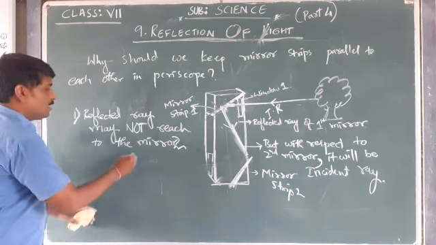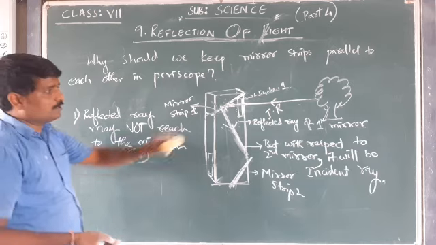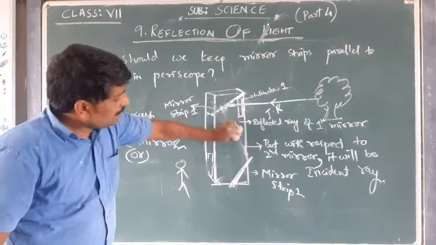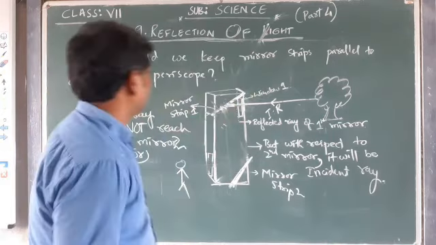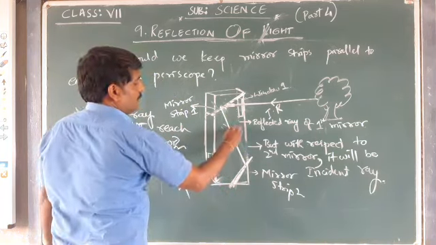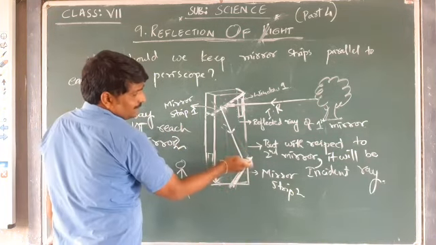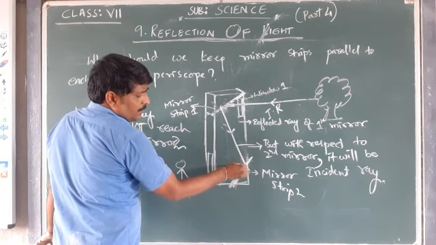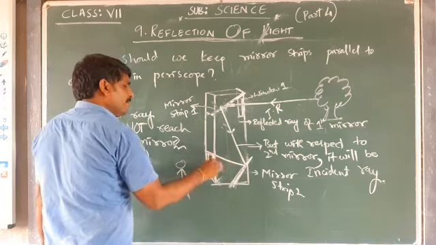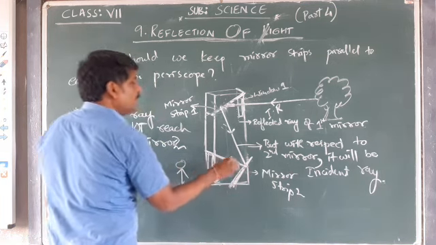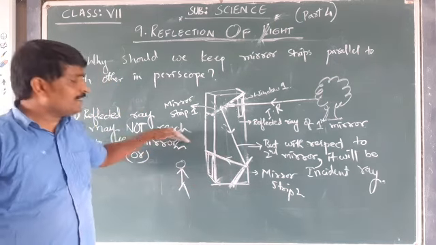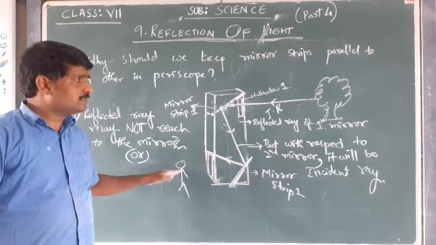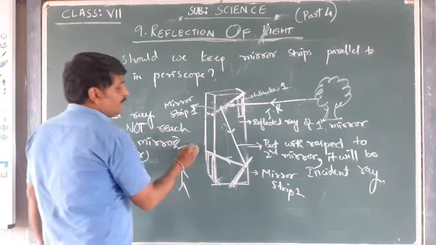Okay, suppose the person is standing here to observe this. Or if it is reaching, for example, if the reflected ray also reaches here, as it is the incident ray of the second mirror, the reflected ray of the second one may not come out of the window 2. If it is not coming out of the window 2, the reflected ray is not reaching the person who is trying to observe the tree.